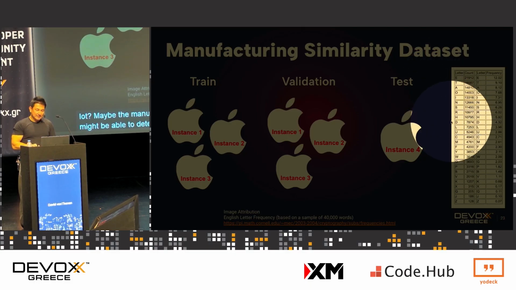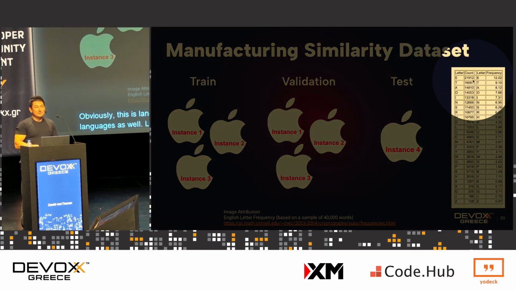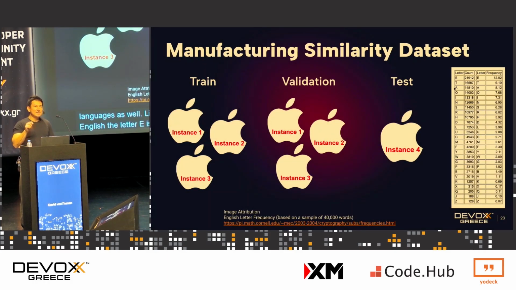Here on the right-hand side is the frequency, or the probability, in everyday typing. Obviously, this is language dependent. I'm using English, but it holds true for other languages as well. This is the probability of the letter you press over time. In English, the letter E is used most frequently. So what I'm saying is the wear and tear from pressing the E 12% of the time when you're typing will start to wear on the keyboard so that it generates a unique sound. And if it's a keyboard from the same manufacturing lot, it probably might be able to work.